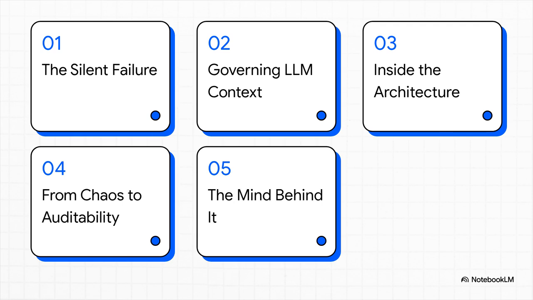All right, let's get into it. Here's what we're going to cover. First, we'll take a closer look at this whole silent failure problem. Then, we'll see how context budget flips the script on governing LLM context. We're going to peek inside the architecture, see how it creates a real, provable audit trail, and finally, we'll give a much-deserved shout-out to the creator behind this whole thing.